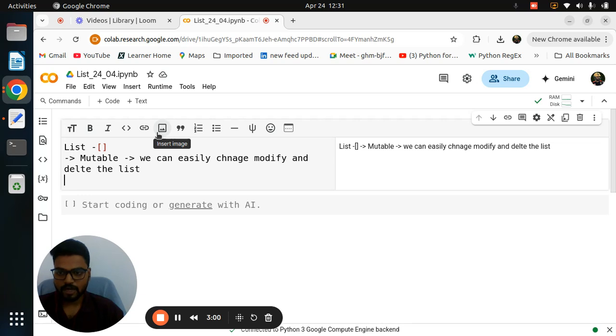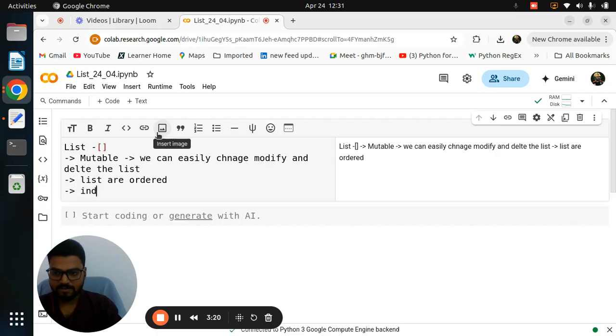And the first point I already told is that it is identified by square brackets. The third point is very important. As I'm saying, lists are ordered. Okay. Ordered means whenever you declare the list in a particular manner, it will be maintained in that way only. This is basically called ordered in nature. And yes, definitely lists support index and slice operations. Okay. Why? Because it is ordered.